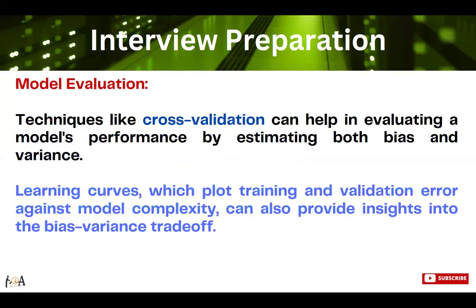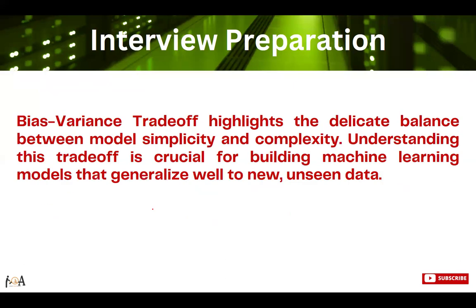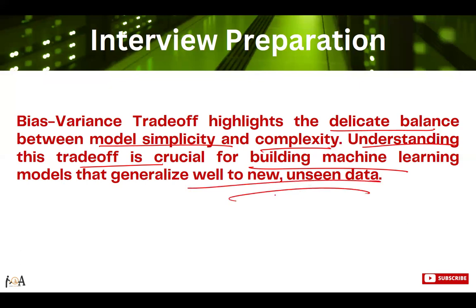So what is the final goal? Model evaluation. It is the final goal of the bias-variance trade-off, right? Techniques like cross-validation can help in evaluating a model's performance by estimating both bias and variance. Learning curves, which plot training and validation error against the model's complexity, can also provide insights into the bias-variance trade-off, right? So the bias-variance trade-off highlights the delicate balance between model simplicity and complexity. Understanding the trade-off is crucial for building machine learning models that generalize well to new and unseen data.